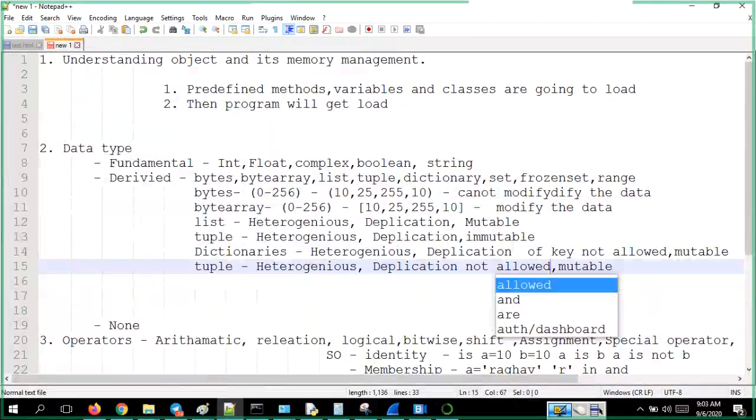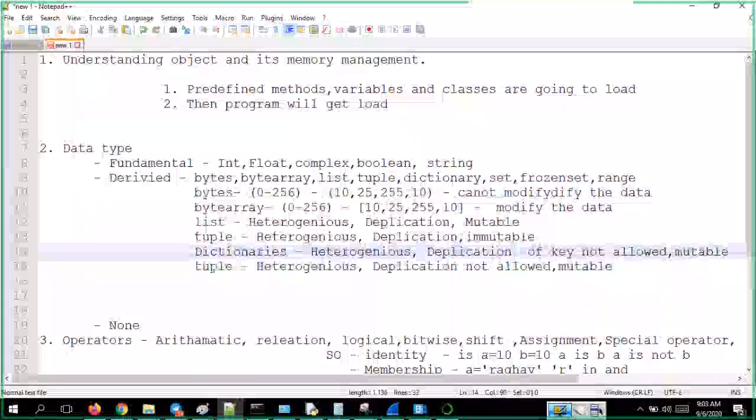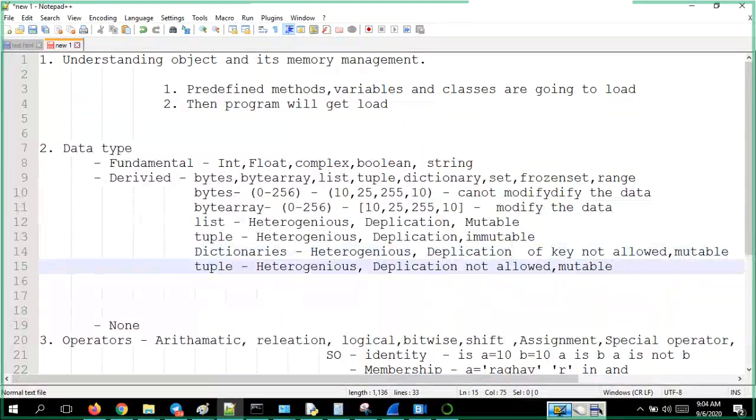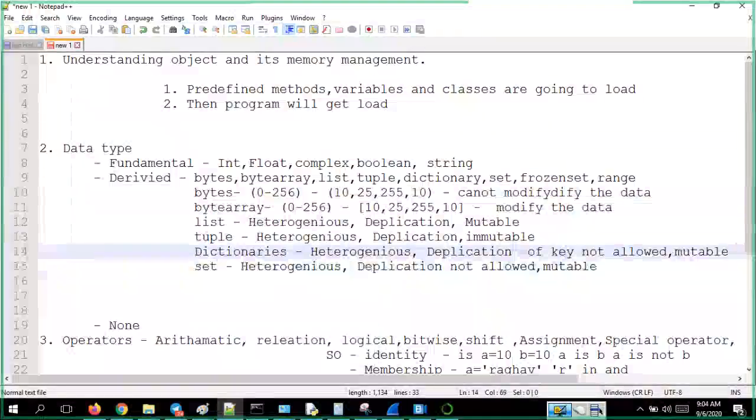And one more thing for everything: order is preserved. Order is preserved means whichever order we have given the input, every time you access that list or tuple, that order is preserved. But in dictionaries and sets, order is not preserved. One more characteristic. So for this, I should say it as set. Order is not preserved. But what is the problem?